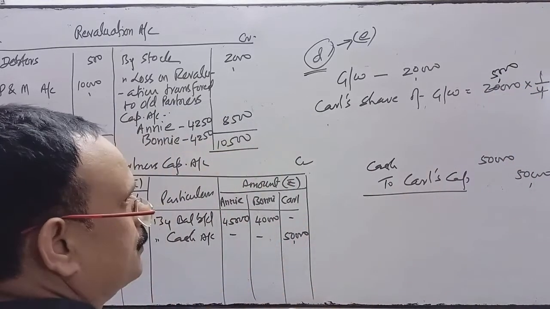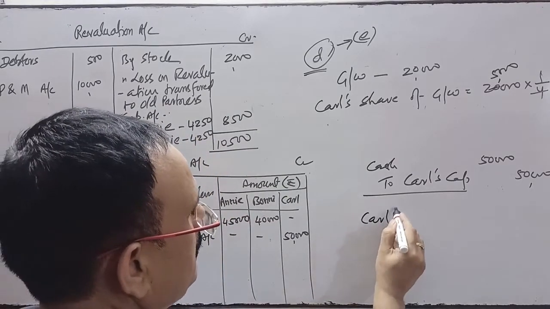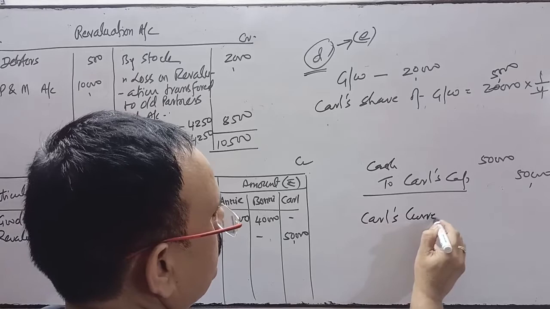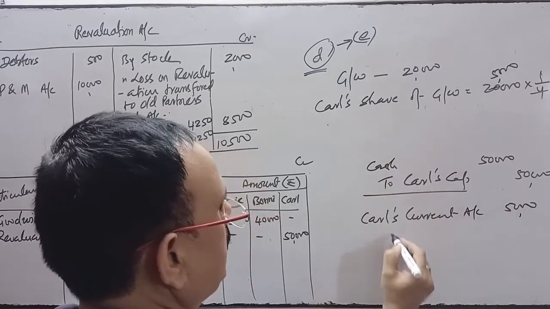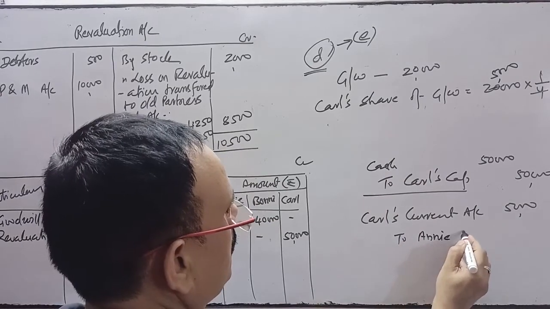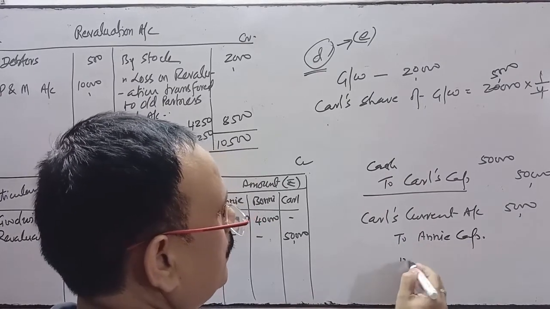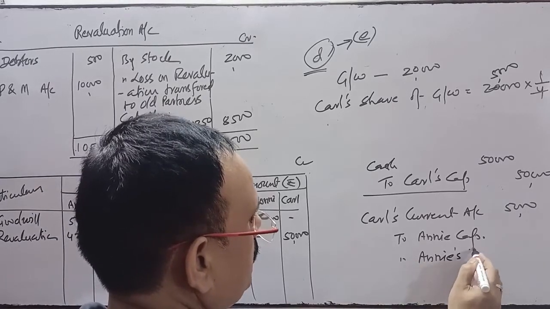5,000. So if the new partner is unable to bring his goodwill, then Carl's current account will be debited with this 5,000, and this amount will be transferred to Ani's and Boni's capital accounts in their sacrificing ratio.